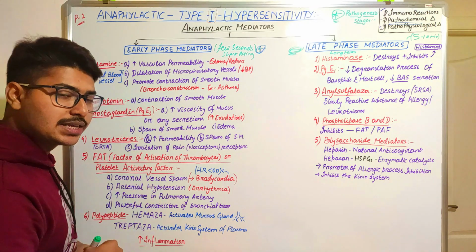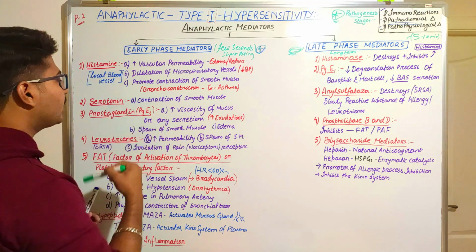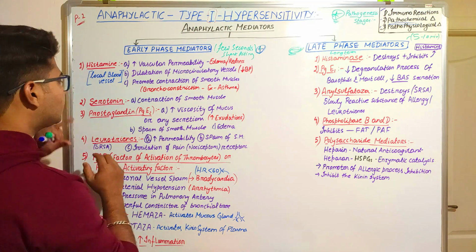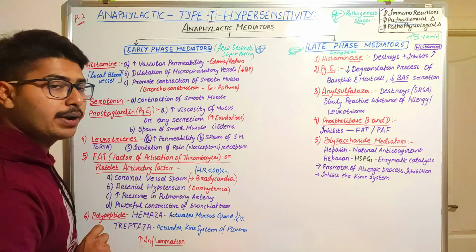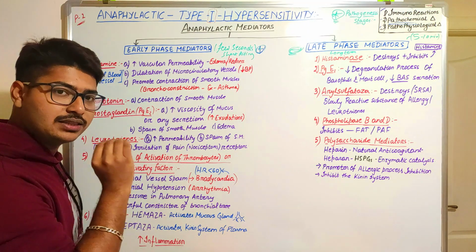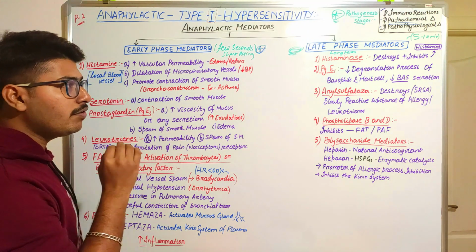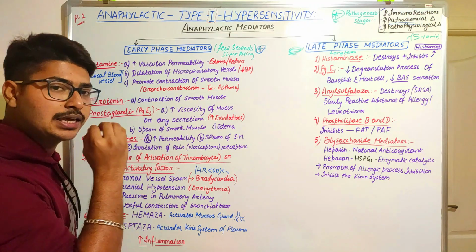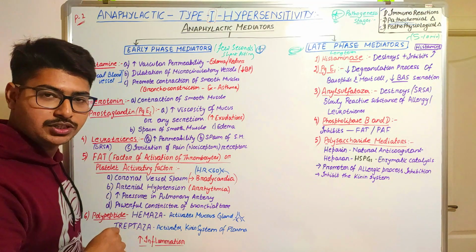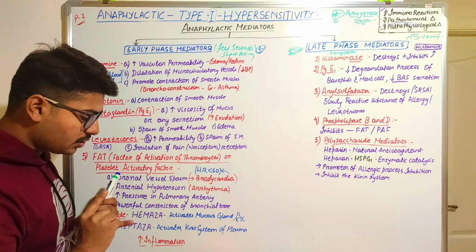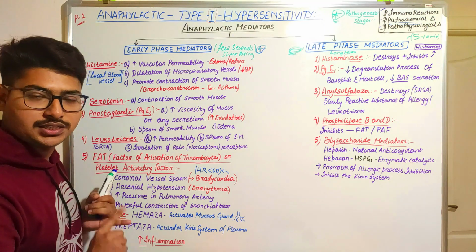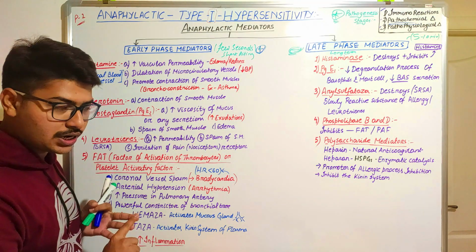What is the function of histamine? Listen, histamine, serotonin and prostaglandins are the three most important mediators that are formed in inflammation. So if I ask you what the key mediators produced in inflammation are, the names in your mind should be histamine, serotonin and prostaglandins.